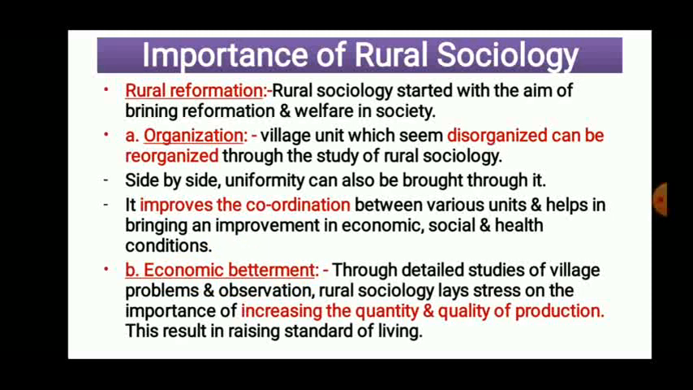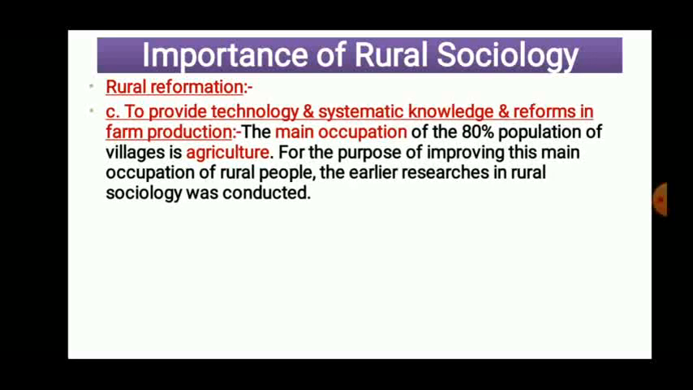Okay. So through detailed study of village problems and observation, whatever problems are found after the study of rural sociology, and through detailed study of that observation, rural sociology gives stress on the importance of increasing the quality and quantity of production. That means it tries to improve the quality of production, not only increase the quantity, but increase the quality of production. And if production is increased and quality is increased, this results in increasing the standard of living of the people. So that is reformation in economic situation. Standard of living increases, that means the economic situation is improved.